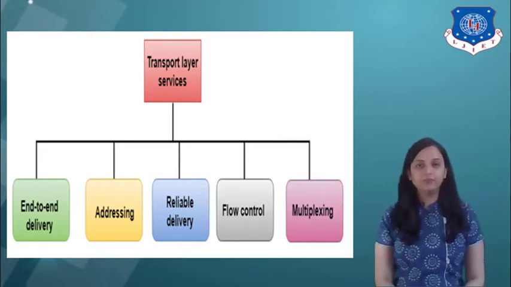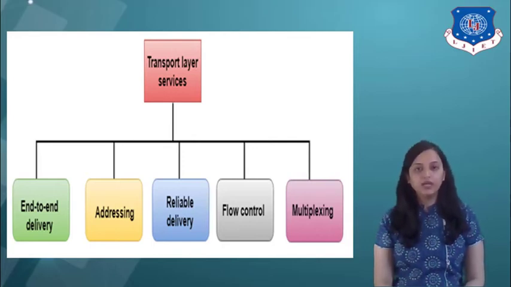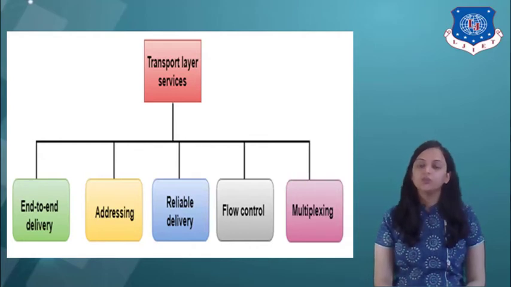Here the next is multiplexing. The transport layer uses multiplexing to improve the transmission efficiency. Here multiplexing can occur in two ways. The first one is upward multiplexing and the second one is downward multiplexing. Upward multiplexing means multiple transport layer connections use the same network connection. And the second one is downward multiplexing, which means one transport layer connection uses multiple network connections. So multiplexing is done at the transport layer.